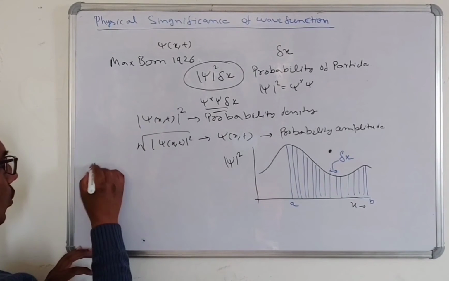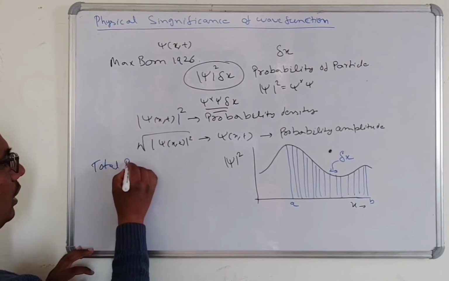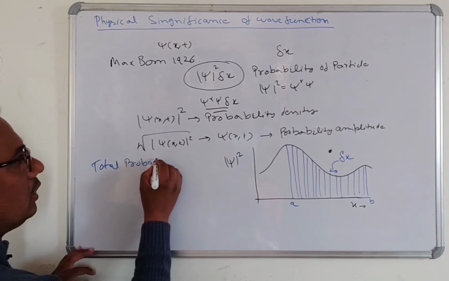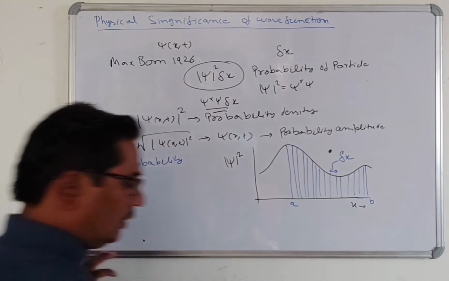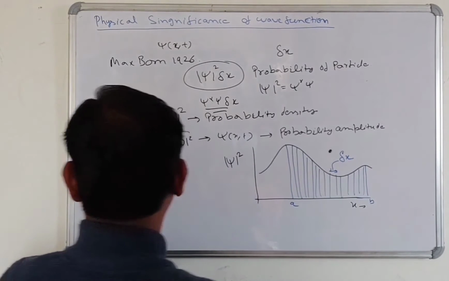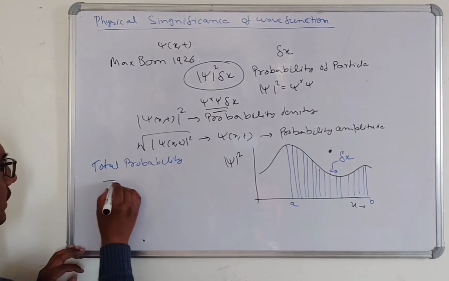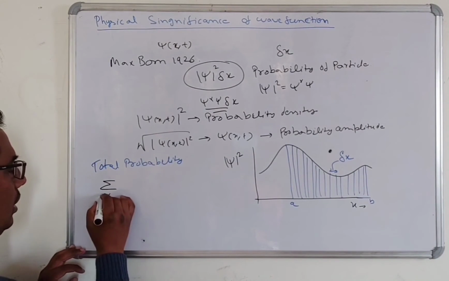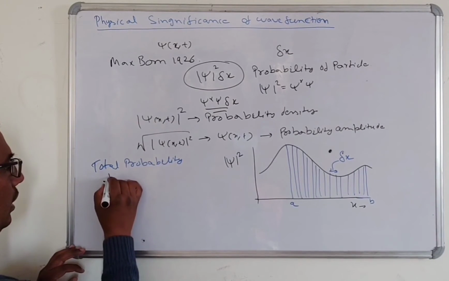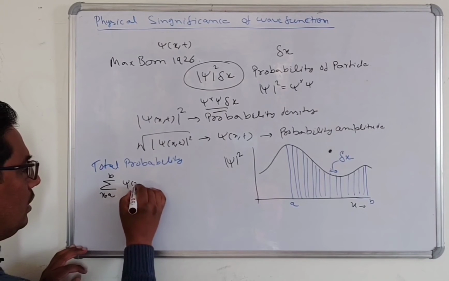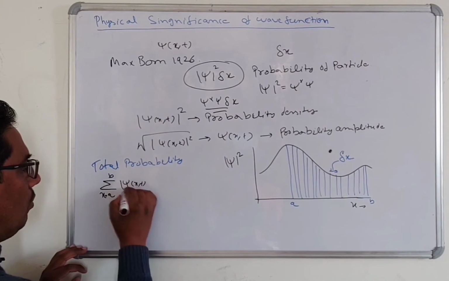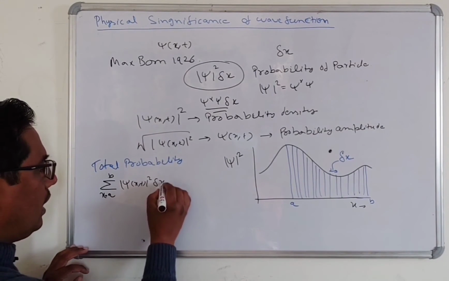We can write the total probability as the summation, x equal to A to B, of mod of psi x,t square times delta x.